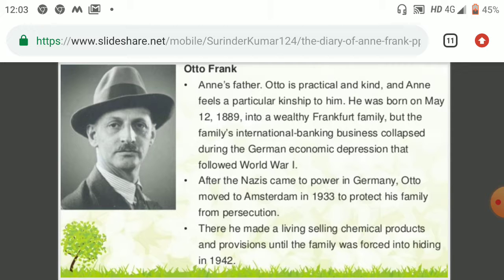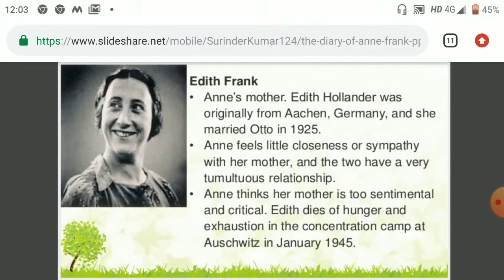There he made a living selling chemical products and provisions until the family was forced into hiding in 1942. At that time, Otto Frank's profession was selling chemical products, and he was forced into hiding in another area of this country in 1942.